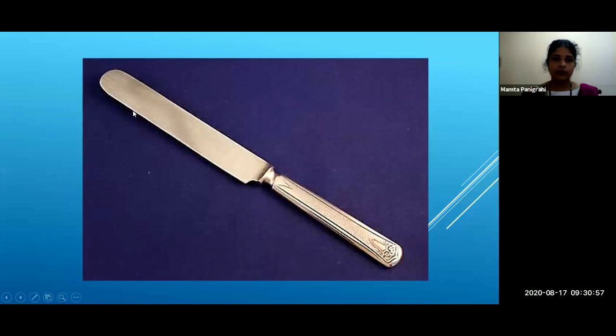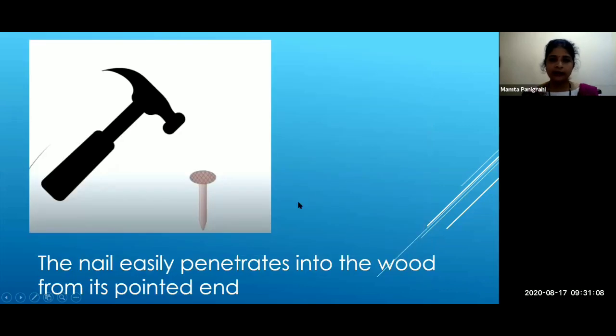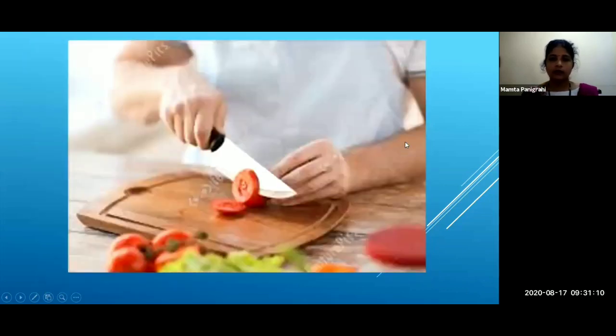If the knife's area increases, the pressure will decrease. Now, if the knife's edge area decreases, then the pressure increases. With the same force, there is a difference.